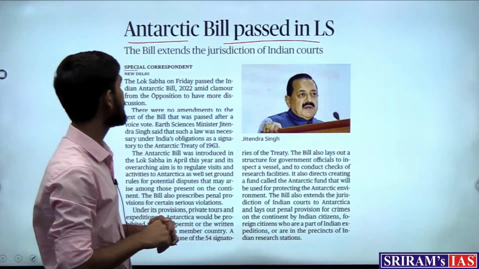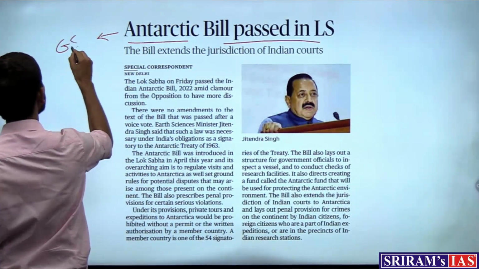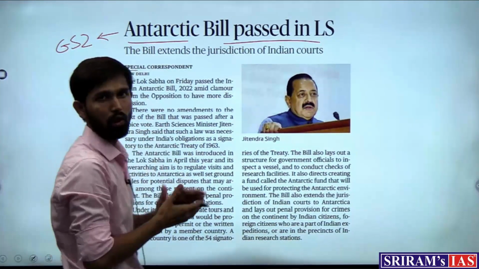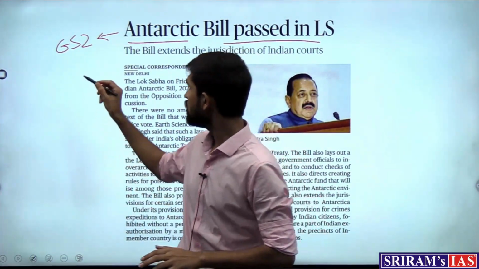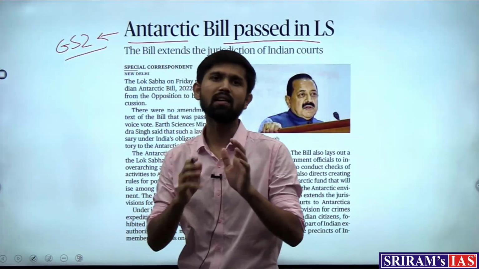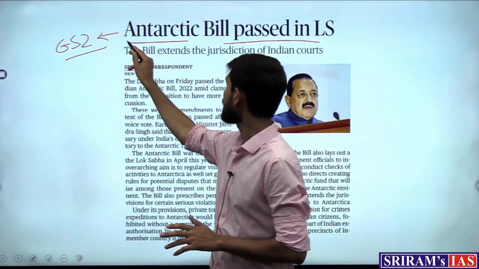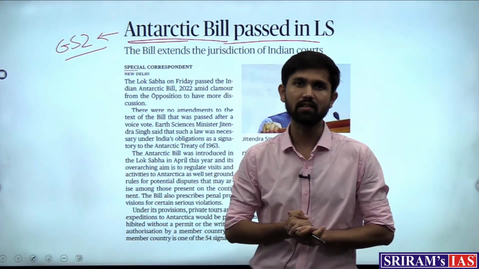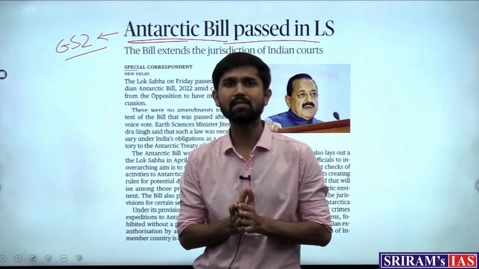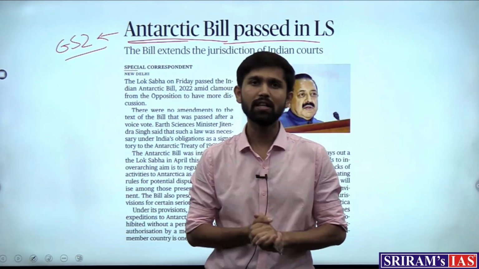Now this becomes an important article from the perspective of GS2, where we study the laws and the parliamentary acts that are passed. So the new act that has been passed in the monsoon session of parliament that is going on is the Antarctic Bill, which is now passed in the Lok Sabha and is yet to be passed in the Rajya Sabha. So what exactly is this Antarctic Bill? What does the government intend to do with this bill? We'll take a look at it.